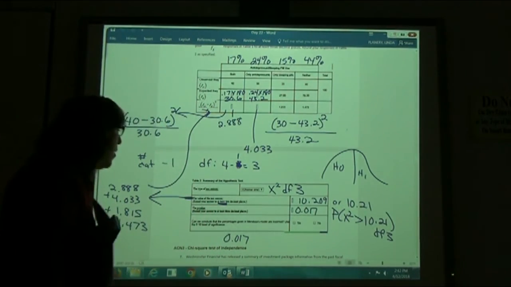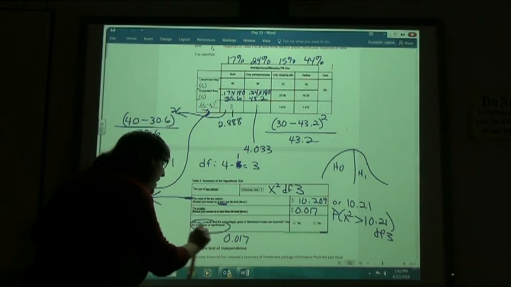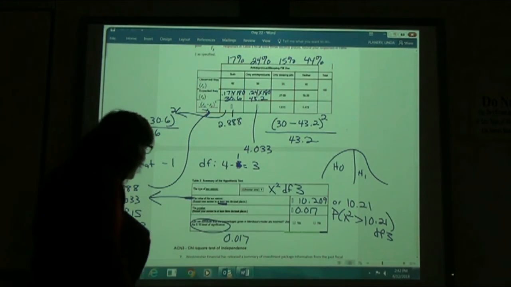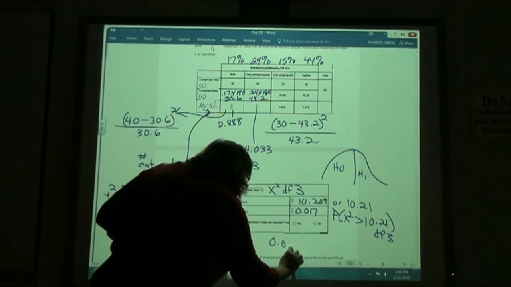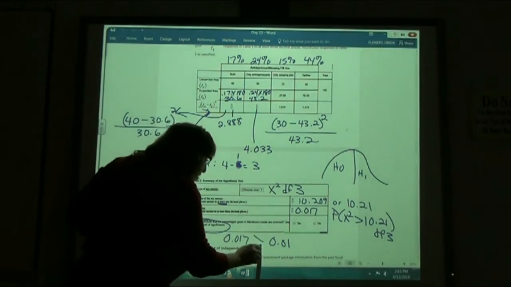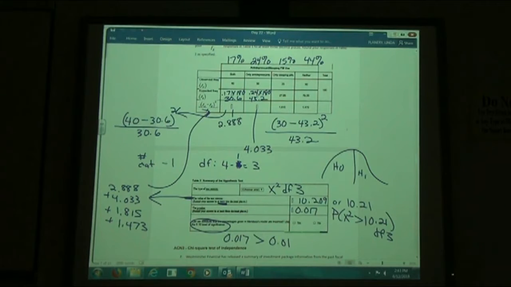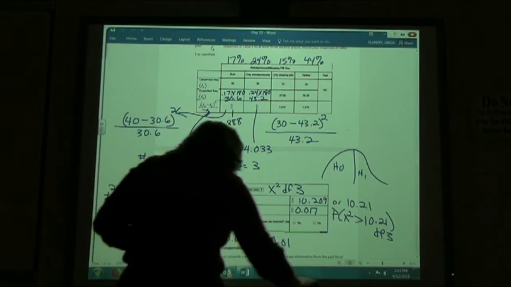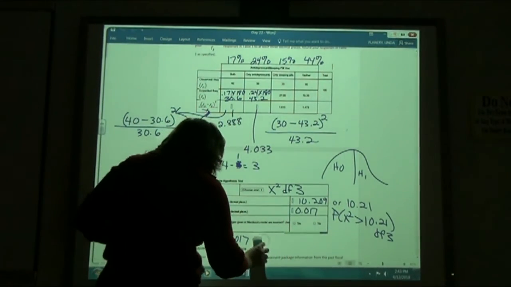We want to compare that to a 10% level of significance, 0.01. 0.017 is just a little bit bigger than 0.01, right? Oh, never mind. I'm not doing 0.01. Ignore me.